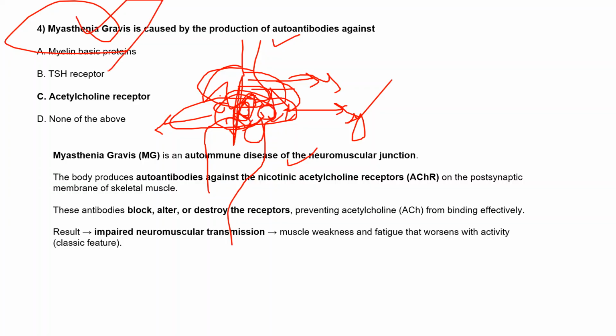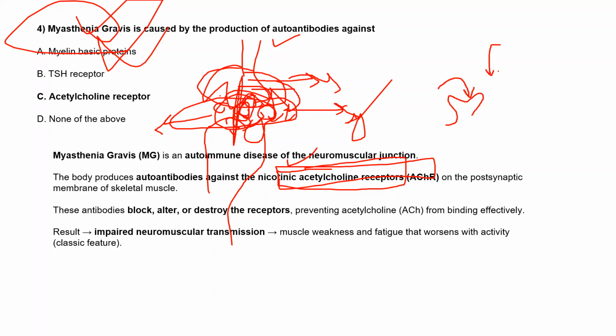But in myasthenia gravis, the body produces autoantibodies, and these autoantibodies act against these receptors, where acetylcholine has to go and bind. But now the antibody has a higher affinity and goes and binds to the receptor. Now acetylcholine will not bind to this receptor. Only the antibody binds because it has more affinity.